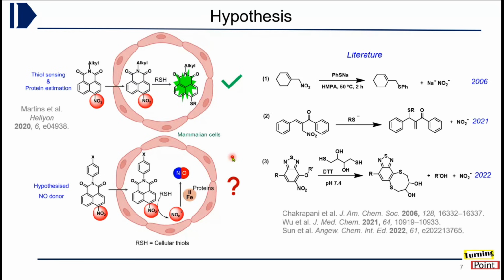There are very few reports about nitrite donors, and this field is emerging and at a growing stage. There are two different types, allylic nitro derivatives and benzyl-based nitro compounds, which are able to release nitrite. The first two have no relevance to the human body, because the release requires thiols in a way that doesn't apply, whereas this third one requires dithiols. So research in this area has just started, and we need to develop different types of molecules which are able to release nitrite and compare their therapeutic capability.